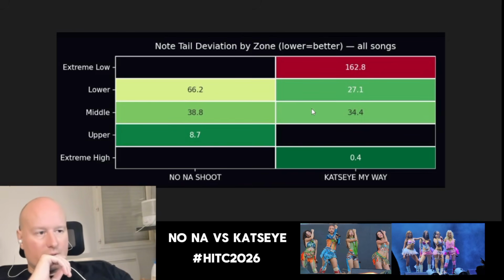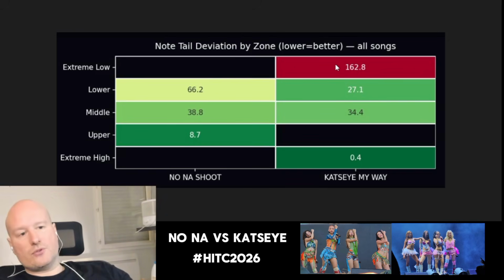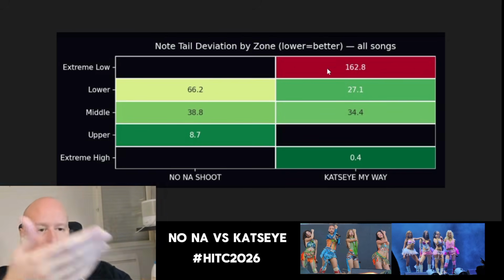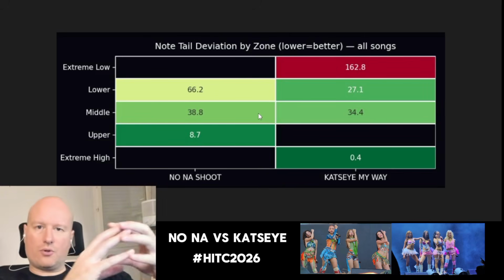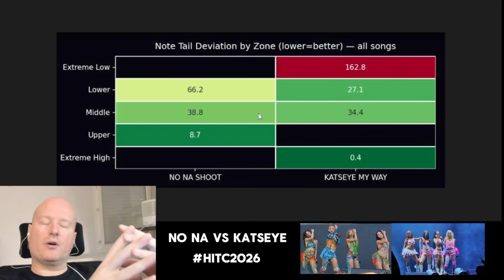Extremely precise as well. If we compare the middle notes, in the middle range, you can see the deviation on average is a bit better in the middle for cut size, as well as the lower. They have an extreme low, I don't know why, but we have to explore it. But so far we can say cut size on the control of the ending was way better.